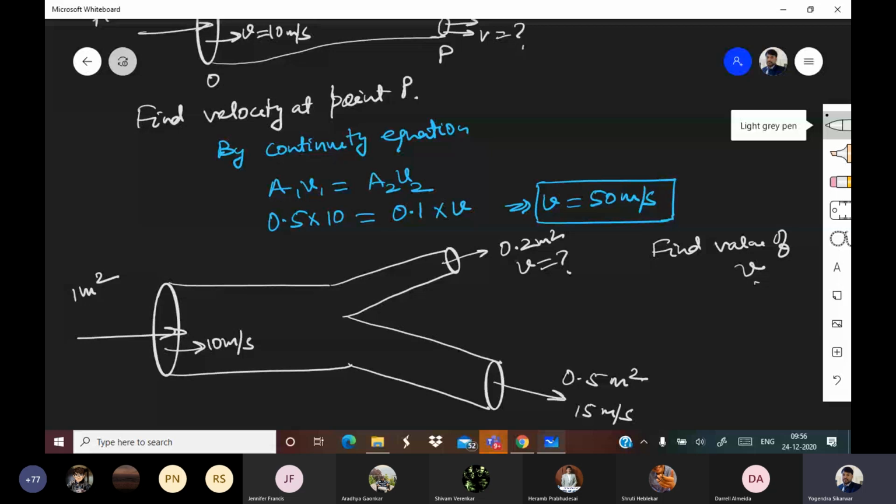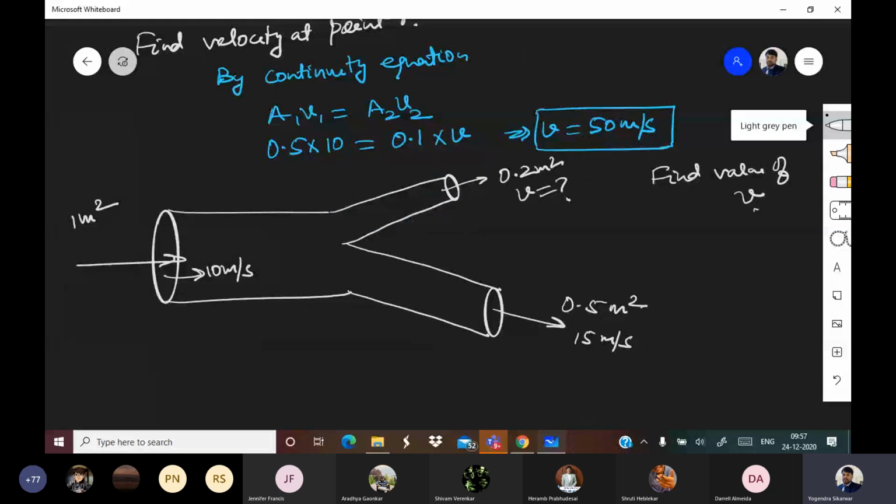Please give me the answer. Yes, Sakshi is saying 12.5. Davis is saying 12.5. Okay, everyone please pay attention.